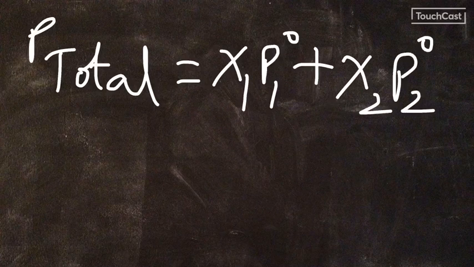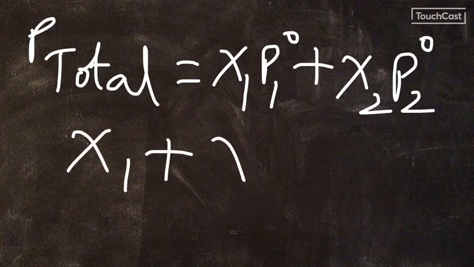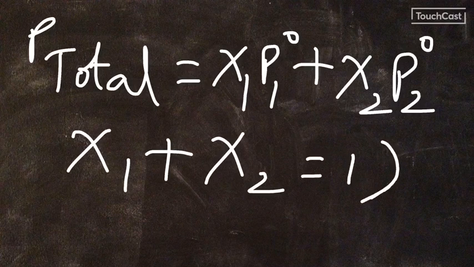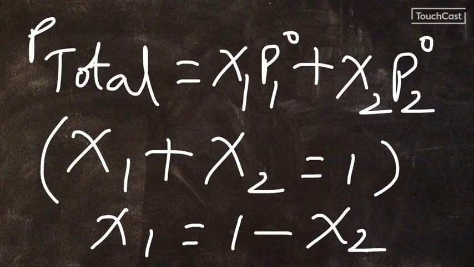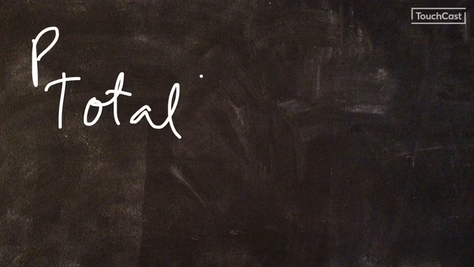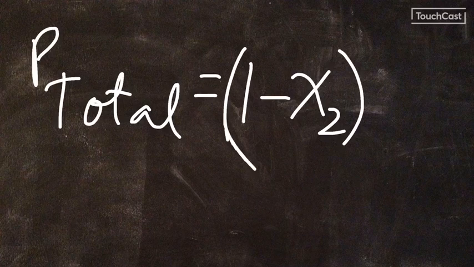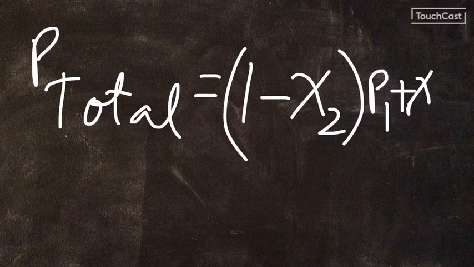And since there are only two components, χ1 plus χ2 is equal to 1. We know this. So, χ1 can be written as 1 minus χ2. So, substituting this, P total is equal to (1 minus χ2) into P1⁰ plus χ2 into P2⁰.